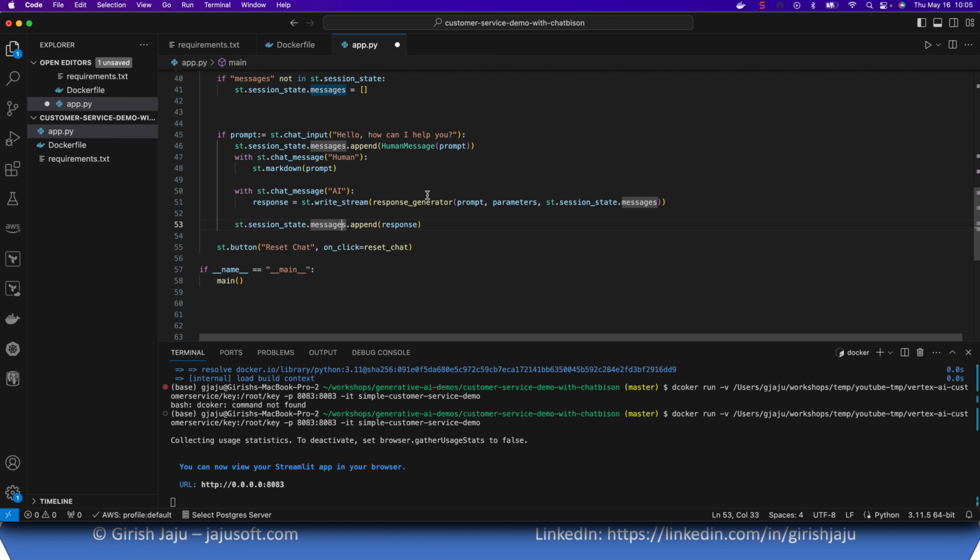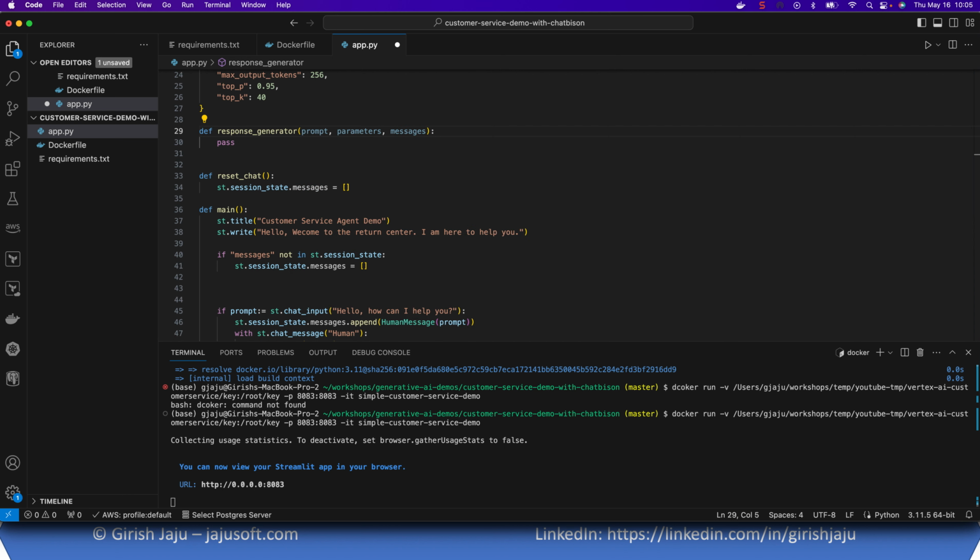Now let's actually create logic to call our AI model. So in the response generator, I'm sending prompt, parameters, and the session's messages. So let's go to this method and start writing our code here. So code is very simple, but we will start, and then we'll see what problems we see, and then how we can fix those. Let's call it response.